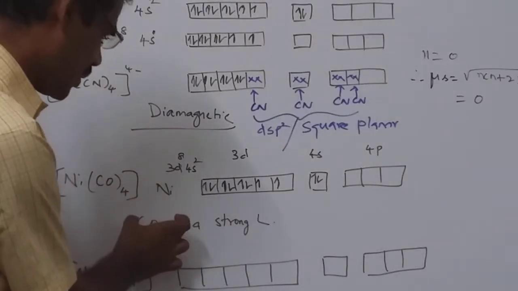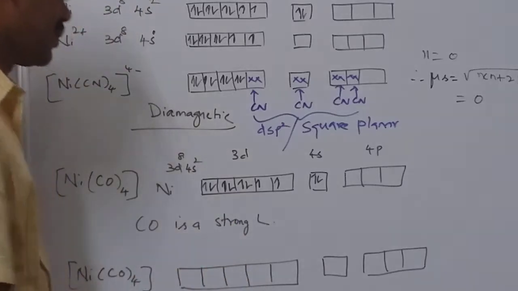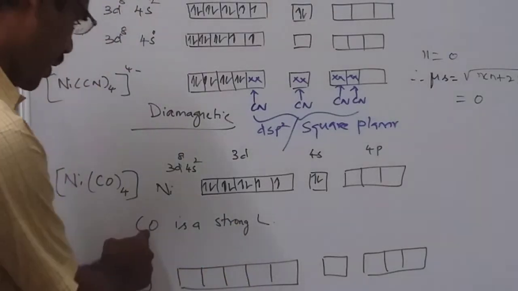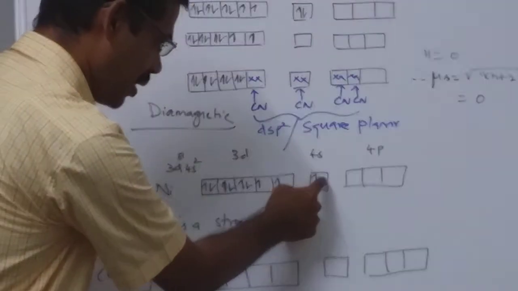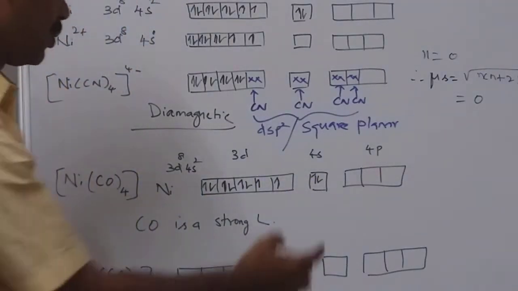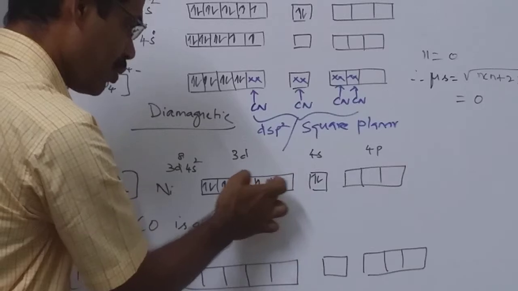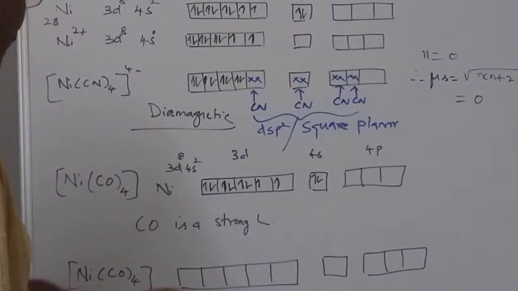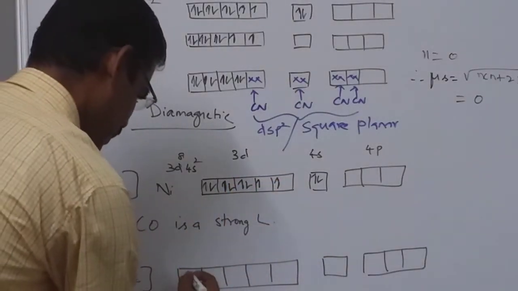Now when this carbonyl ligand enters, what happens? It pushes the 4s electron present here to pair with these two electrons. Okay, so the electron comes over here. So as a result of that, this complex will look like this.